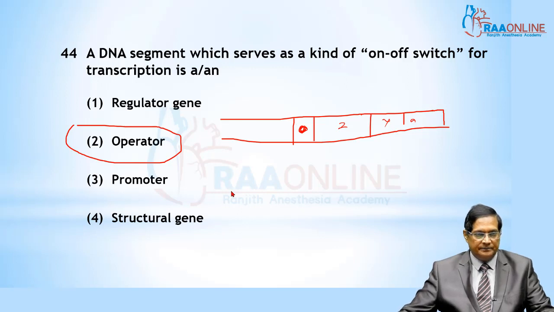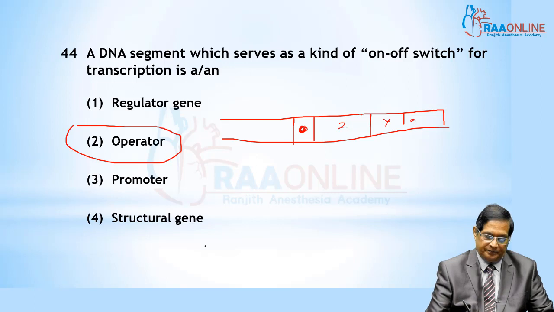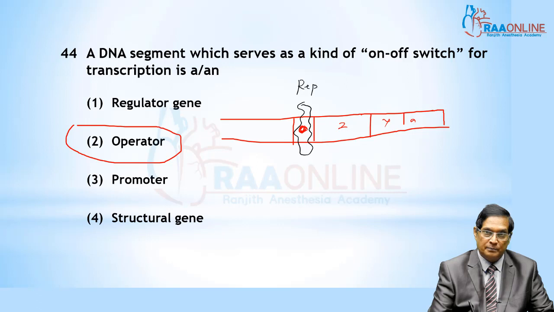And see this one. If repressor molecules are on the operator, the system is switched off.